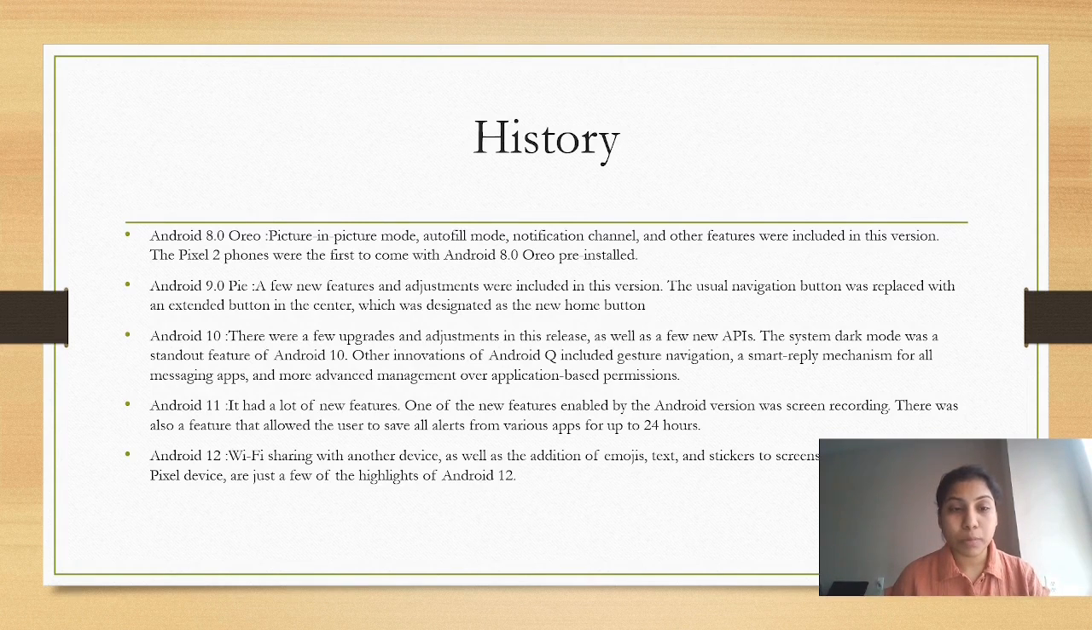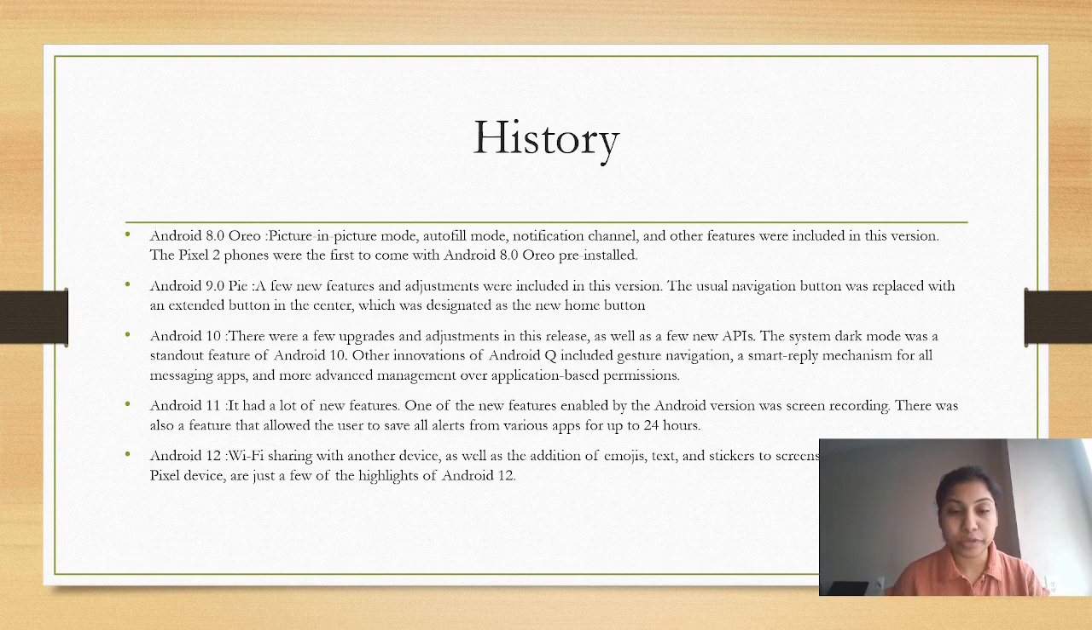And coming to Android 9.0 Pie, a few new features and adjustments were included in this version, and also the usual navigation button was replaced with an extended button in the center, which was designated as the new home button. And coming to Android 10 version, there were a few upgrades and adjustments in this release, as well as a few new APIs. The system dark mode was a standard feature of Android 10. The other innovations of Android Q included gesture navigation, a smart reply mechanism for all messaging apps, and more advanced management over application-based permissions.